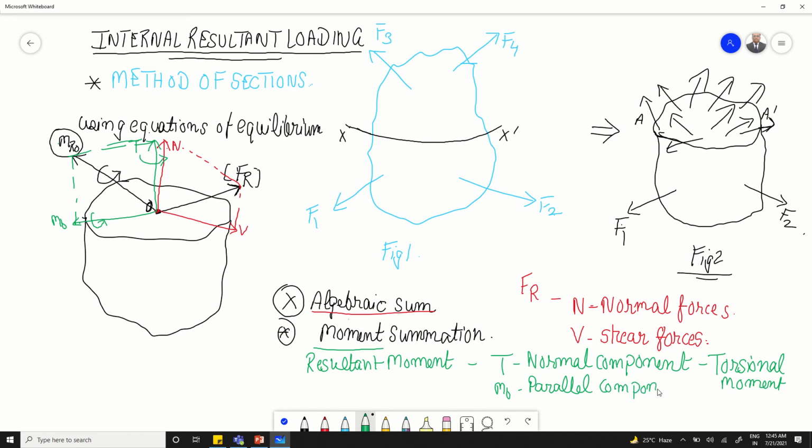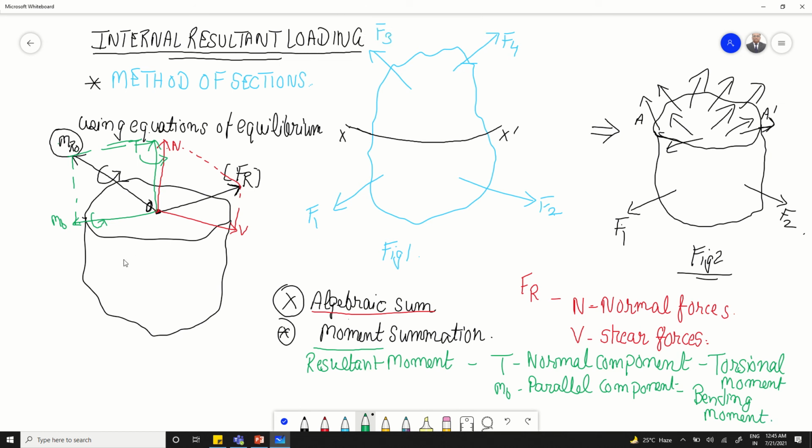We call it the bending moment. Now the question here is, why is this normal component known as the torsional component, and why do we call this parallel component the bending moment? Just try to see this figure. You will get the answer automatically here.